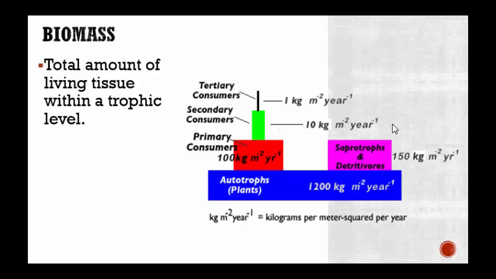Then we have biomass. Biomass is the total amount of living tissue within a trophic level. So right here, we have our autotrophs, which are plants. They use photosynthesis, and it has 1,200 kilograms per meter squared per year. If I look down here at the key, I have my key right here, and it shows everything in the ecosystem, and it's going to tell me how much living tissue is in each trophic level.